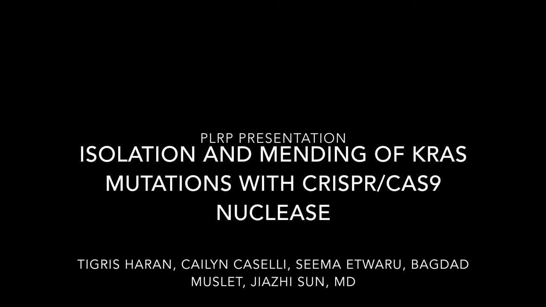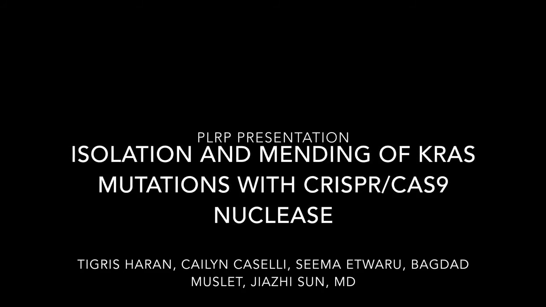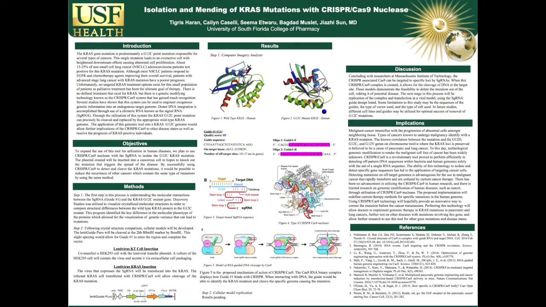The title of our PLRP project is Isolation and Mending of KRAS Mutations with CRISPR-Cas9 Nuclease. I will be going over the introduction and objectives. The KRAS gene mutation is predominantly a G12C point mutation responsible for several types of cancers. This single mutation leads to an overactive cell with heightened downstream effects causing abnormal cell proliferation.